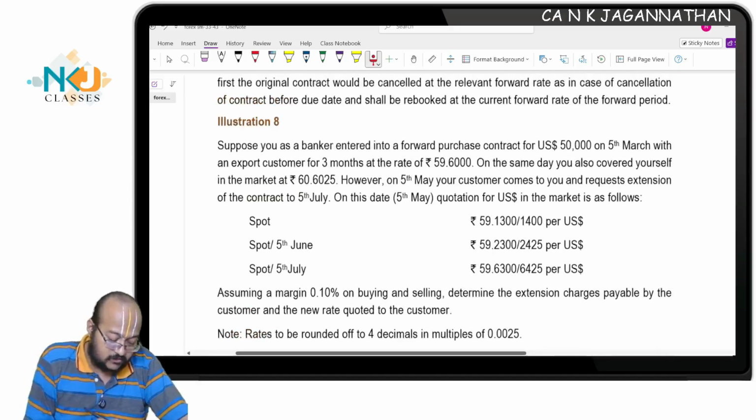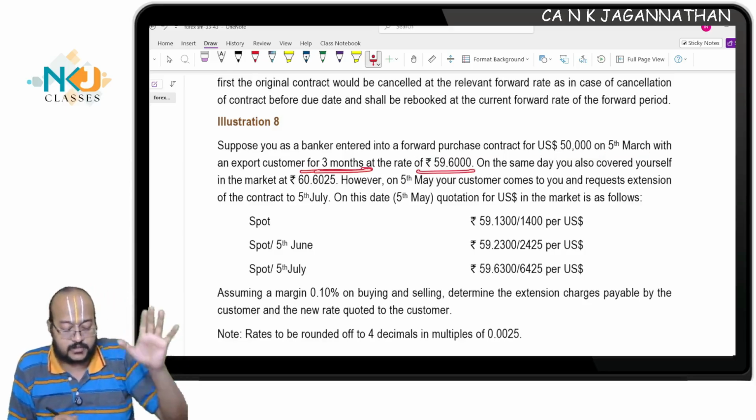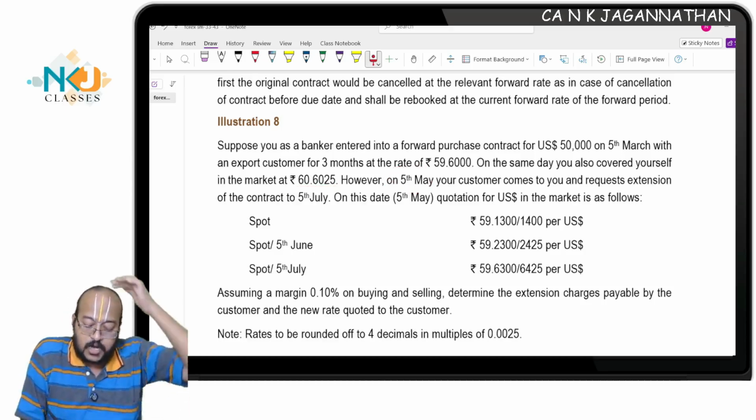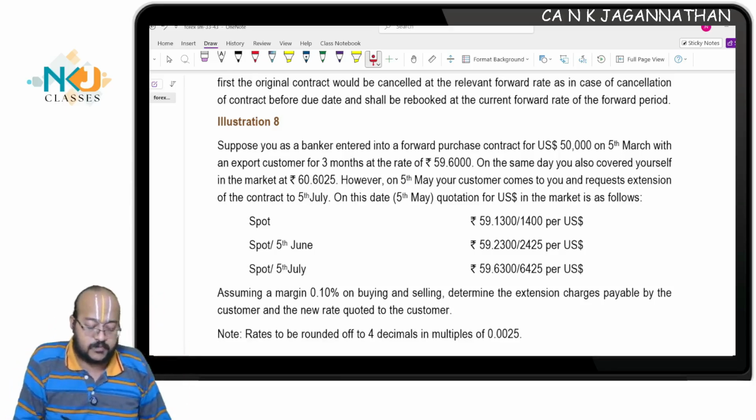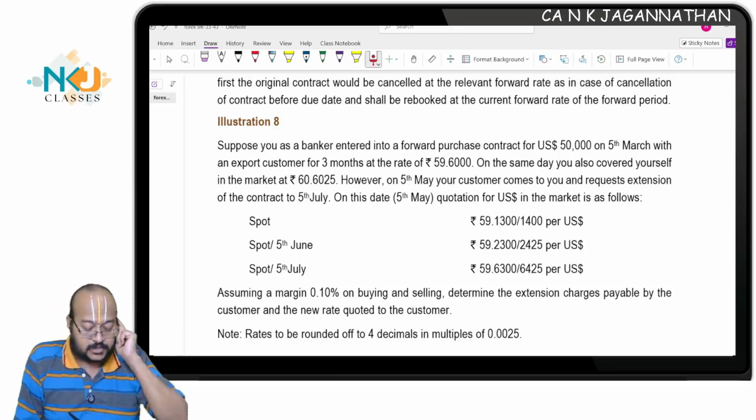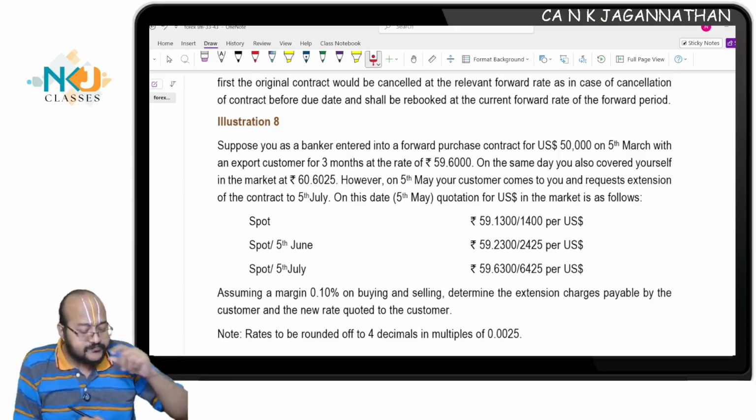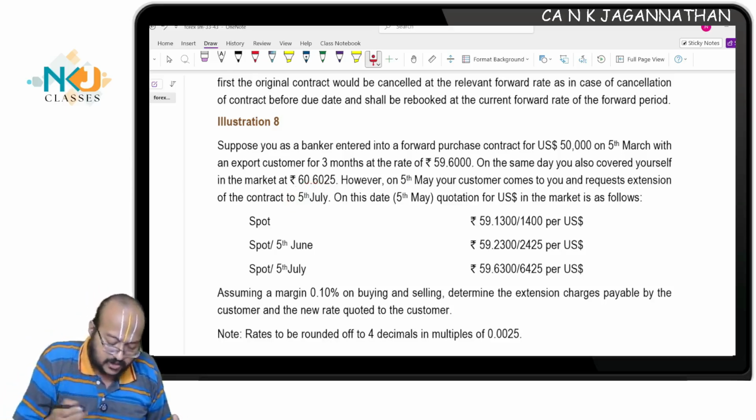See illustration number 8. Suppose you as a banker entered into a forward purchase contract for US dollar 50,000 on 5th March with an export customer for 3 months at the rate of 59.6. On the same day, you also covered yourself in the market at 60.6025. However, on 5th May, remember, on 5th March he takes a 3 months contract: April, May, June. Really speaking, the maturity date is 5th of June, but the customer comes on 5th May, 1 month early, and asks you to extend the contract to 5th July instead of 5th June. Original 5th June, 5th July he is asking to extend.